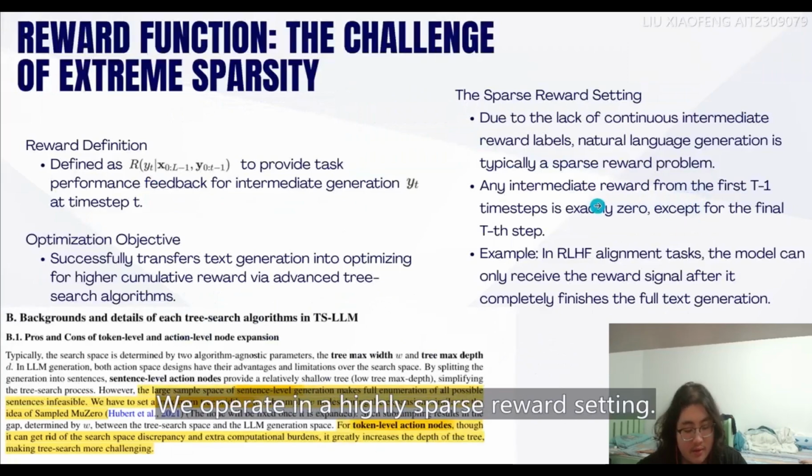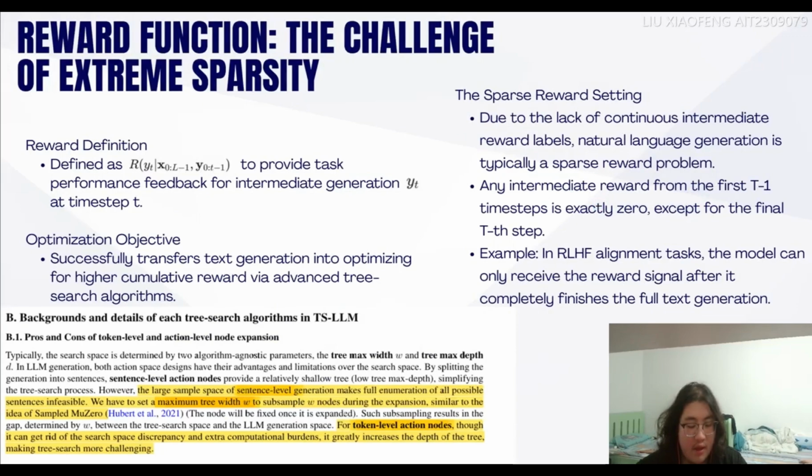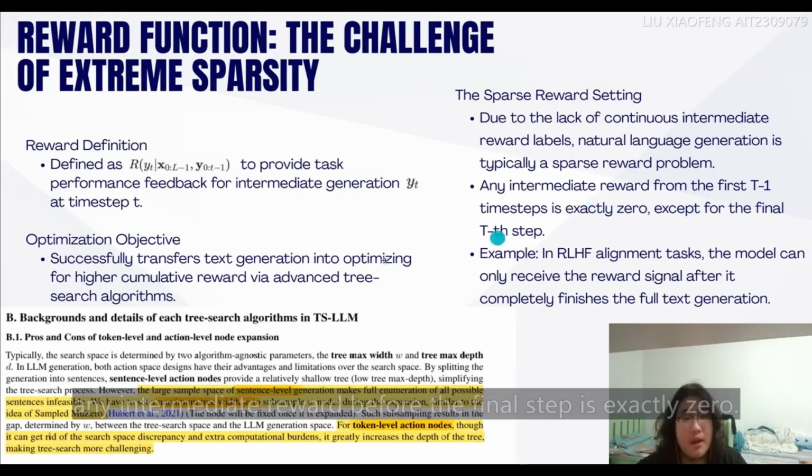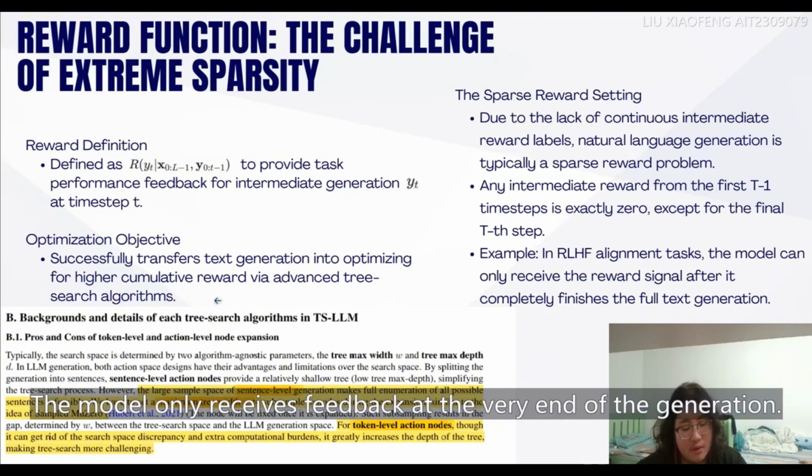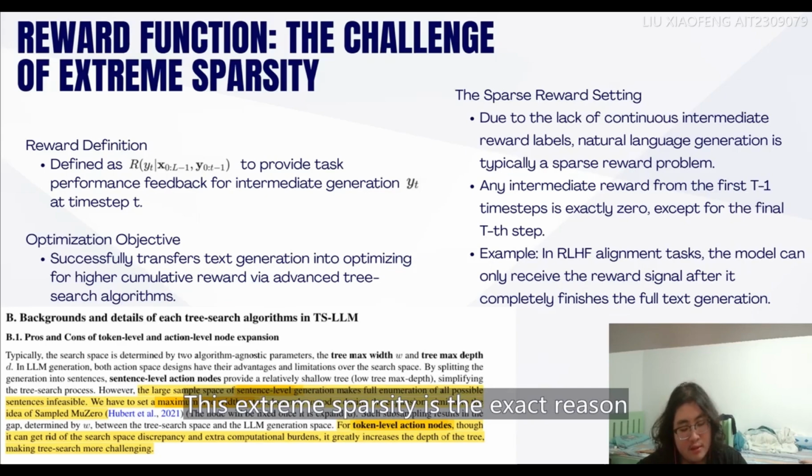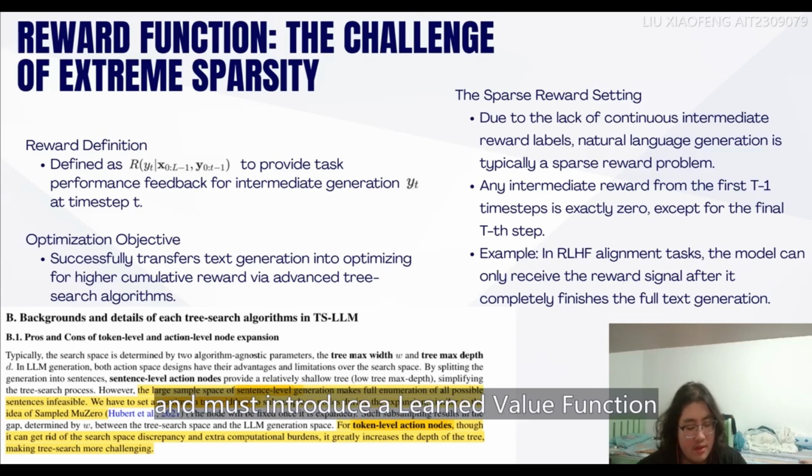Finally, the reward function. We operate in a highly sparse reward setting. As explicitly stated in the paper, any intermediate reward before the final step is exactly 0. The model only receives feedback at the very end of the generation. This extreme sparsity is the exact reason why we cannot rely on simple search and must introduce a learned value function, which other speakers will cover.